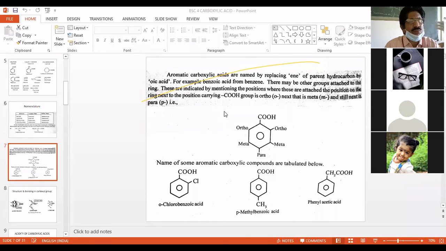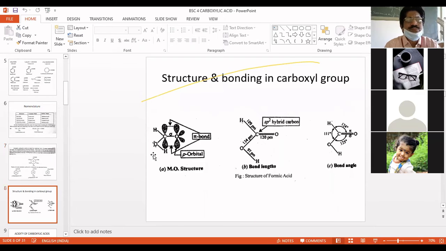Now, the important part we will study next is the nature of the bonds, the structure of the bonds and so on, and then the acidic character. Here, I'm just taking one slide and I'll stop here. Now, structure and bonding in the carboxyl group. Tomorrow I will show you on the board. I'll write on the board and show you how this is taking place.